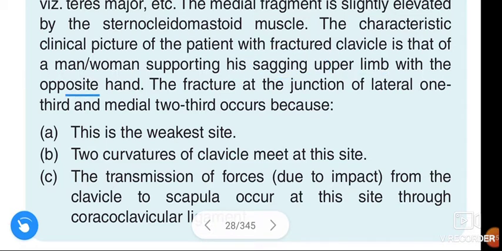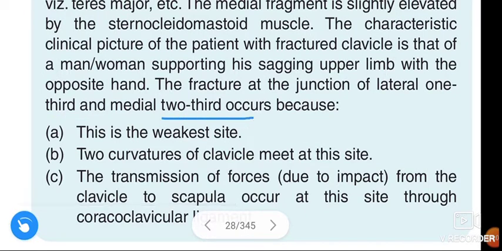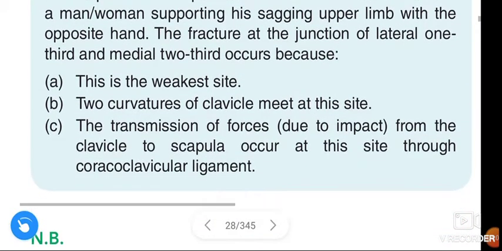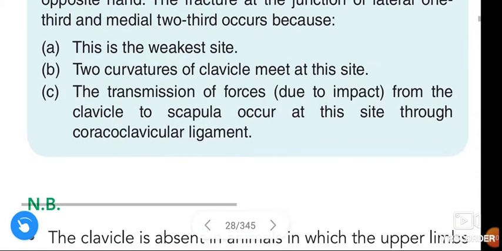The fracture at the junction of lateral one-third and medial two-third occurs because this is the weakest site. Two curvatures of clavicle meet at this point. The transmission of forces from the clavicle to scapula occurs at this site through the coracoclavicular ligament.